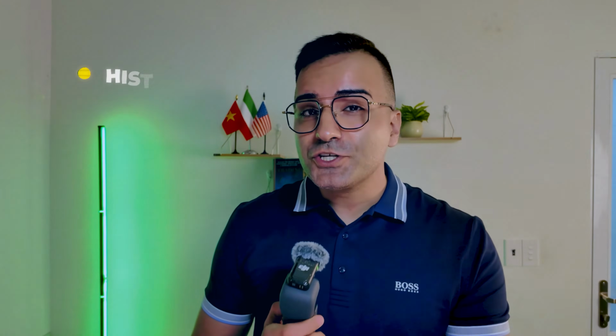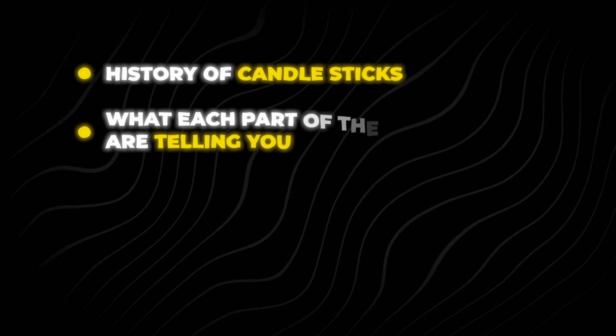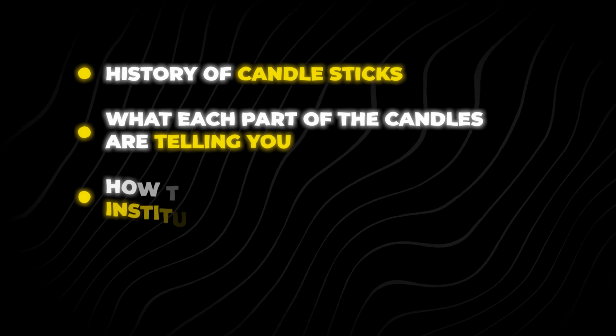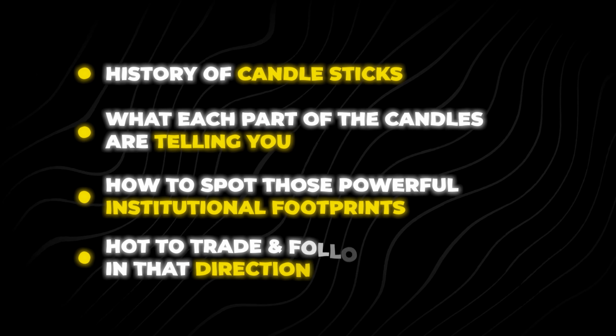So there you have it. In just a few minutes, you now understand the history of candlesticks, what each part of the candles is telling you, how to spot those powerful institutional footprints, and how to trade and follow in that direction. Trading isn't about memorizing hundreds of different patterns or putting all of these fancy indicators on your screen.